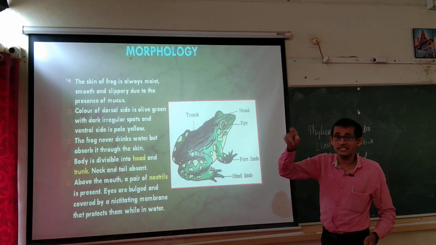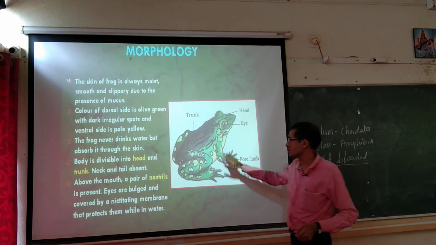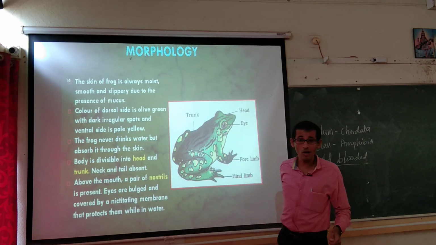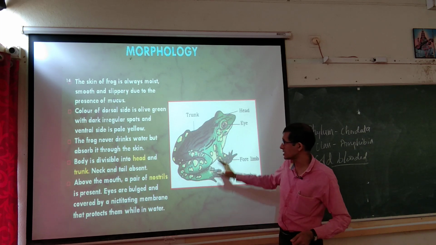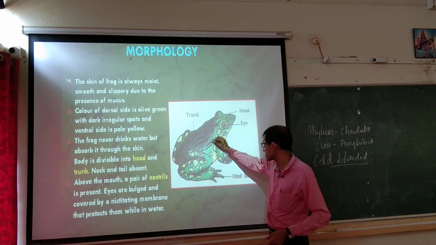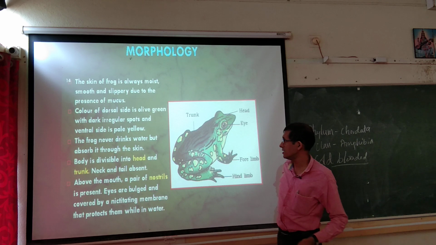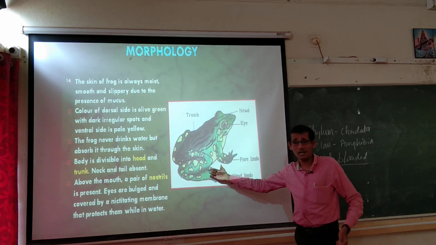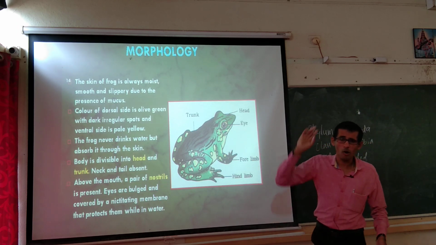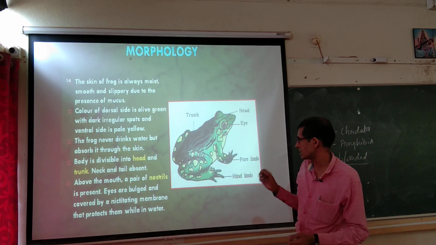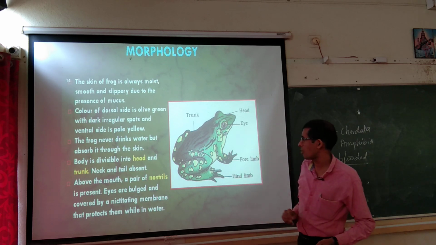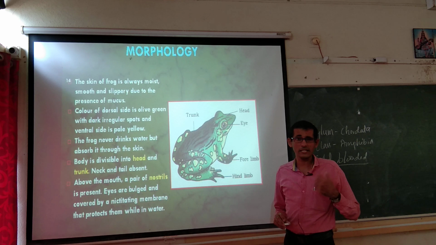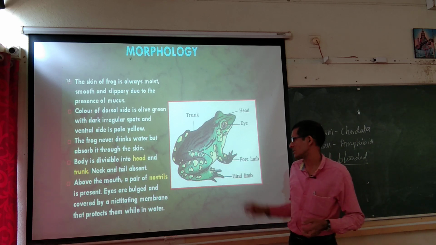Now, coming to this frog's characters, the color of the dorsal side is olive green, with dark irregular spots on the body, and the ventral side is pale yellow. The underside is pale yellow, the upper side is olive green, and irregular spots are seen. The frog never drinks water but absorbs it through the skin, moist skin. It won't take water directly, it absorbs the water through the moist skin.